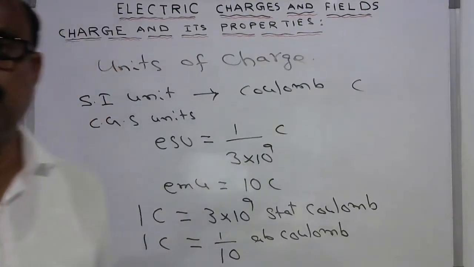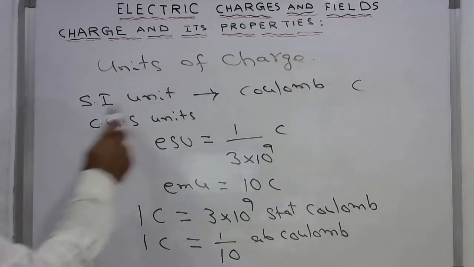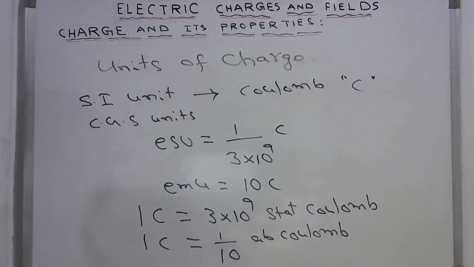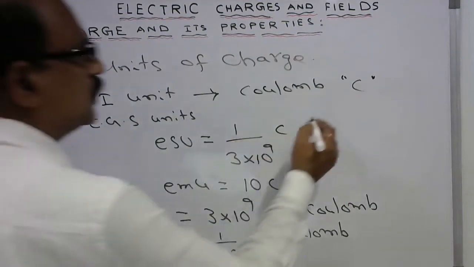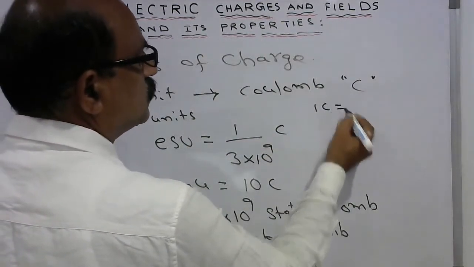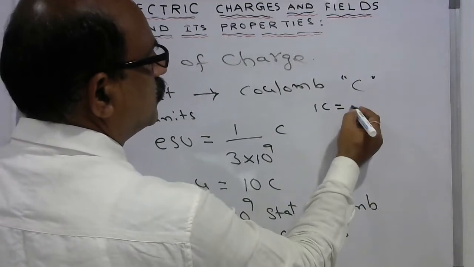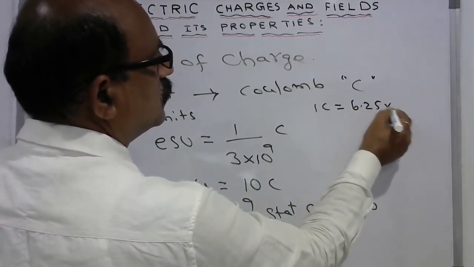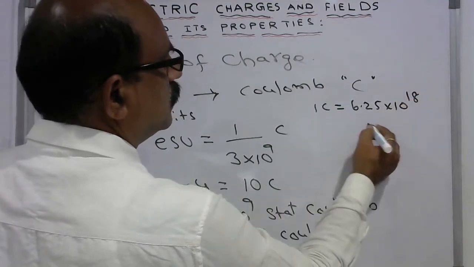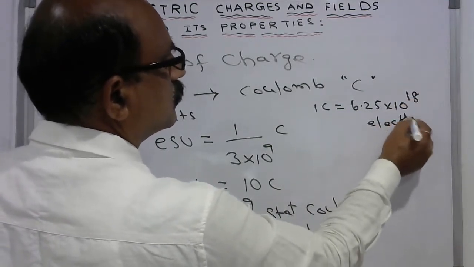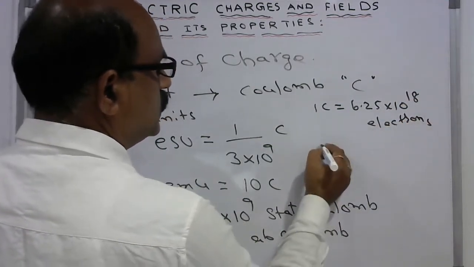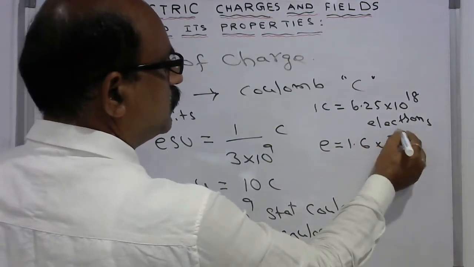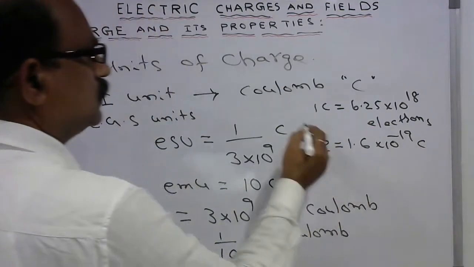Now let us see the units of charge. The SI unit is Coulomb, represented with C. And 1 Coulomb is equal to how many electrons you require? 6.25 into 10 power of 18 electrons. The charge of 1 electron is 1.6 into 10 power of minus 19 coulombs.